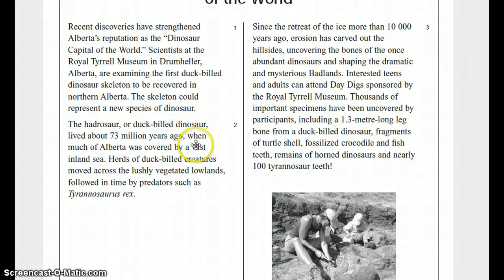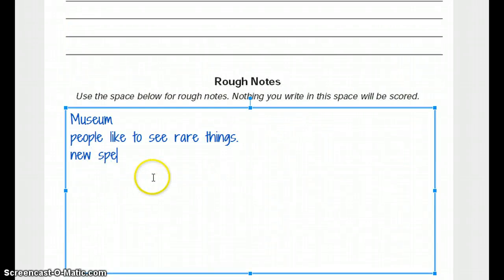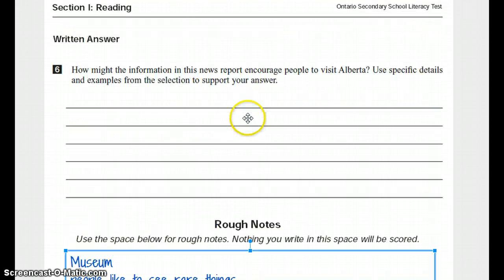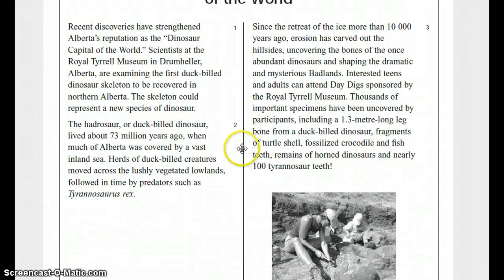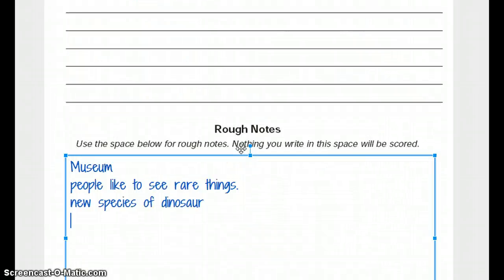What else was there? Oh, so there's the new species of dinosaur. Imagine if you could go visit, if you were able to be there when they first discovered the Tyrannosaurus Rex and you got to go see it for the first time. That would be interesting.